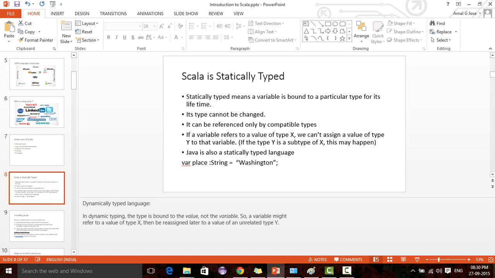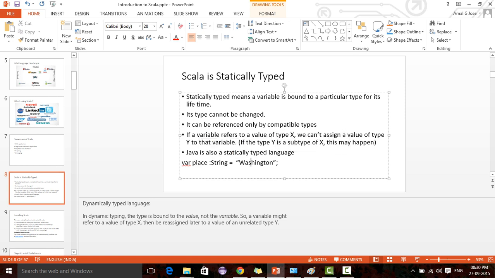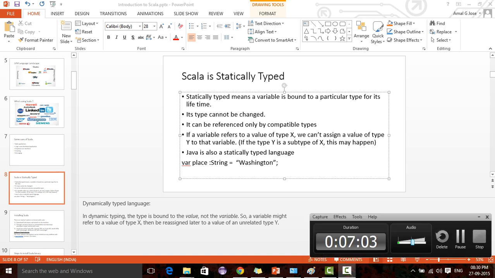Similarly, suppose I am assigning the value Washington to a variable called place. Washington is of string type. I can't assign a different type, something like an integer, to the place. It is not possible. The type of the variable cannot be changed. So that is statically typed. This is a very common thing, because in Java it's also like that. A variable of type string cannot be assigned with another value of type int. That is a common property.